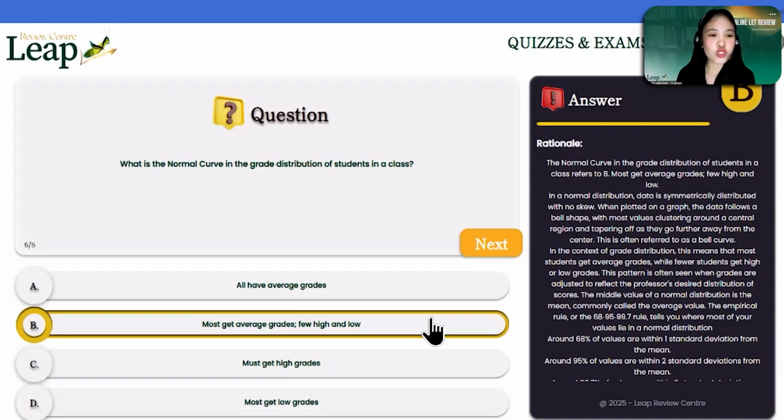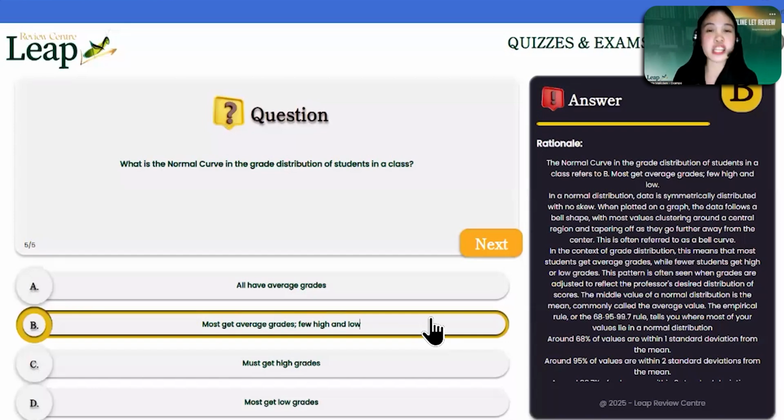And remember that it will have equal mean and median. So why do you think most of the students got average grades here? Okay, so for this one, on a normal curve, usually the scores of the students are in this particular pattern. We have the 65%, 95%, and 99.7%. So meaning to say, if you're going to follow that pattern, we have the relationship of mean and then the standard deviation. So if we follow the 65%, that's where the scores will fall 1 SD of the mean.